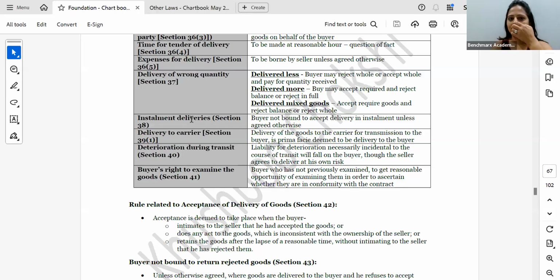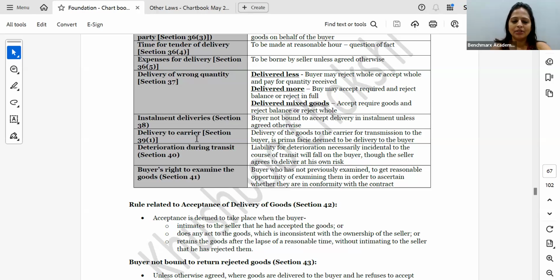Installment delivery: the buyer is not bound to accept installment delivery. Delivery to carrier: once you put it in the course of transmission, it becomes the buyer's responsibility. Then deterioration during transit. If reservation of right of disposal is not there, then it is the buyer's responsibility, otherwise the seller's responsibility.